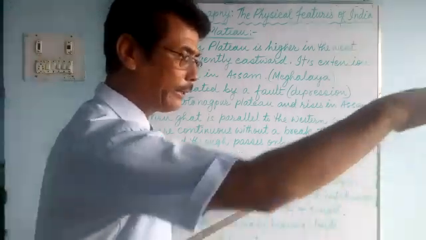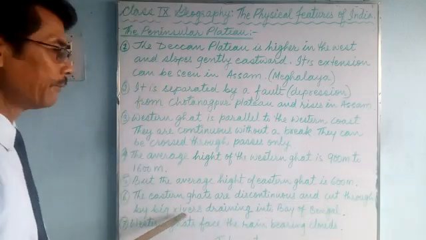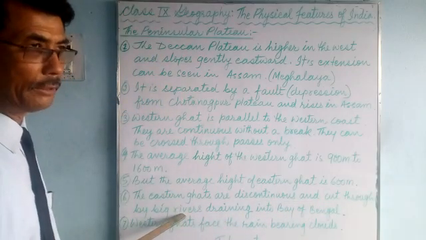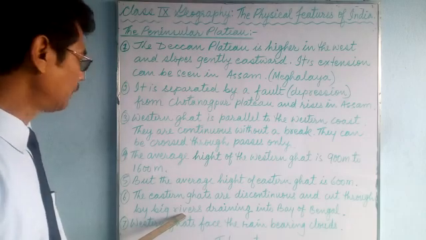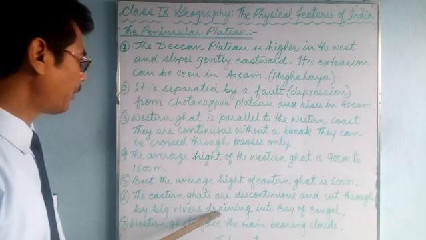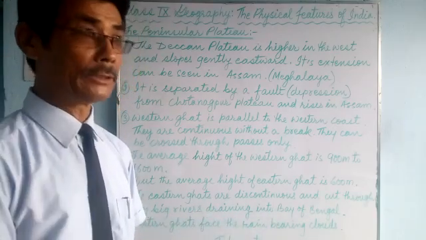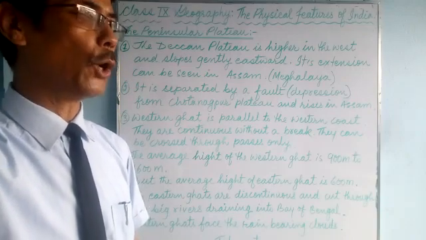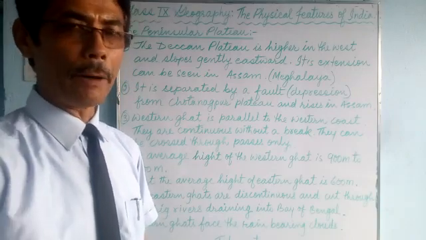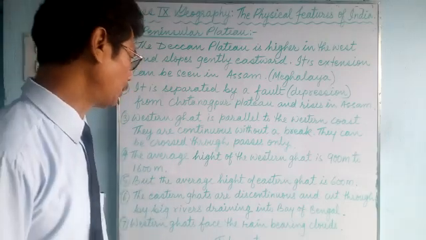There is a break in between. The name of the rivers I have already told you: Krishna, Kaveri, Godavari. These rivers drain into Bay of Bengal. It means they flow towards the eastern side and enter Bay of Bengal, due to the slope of the plateau region.